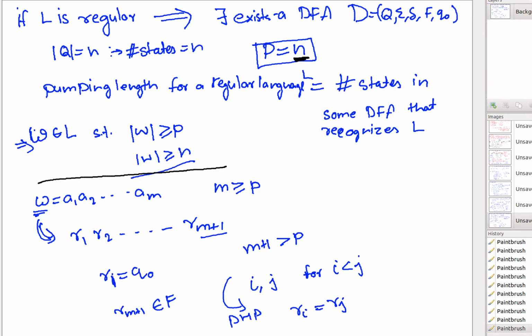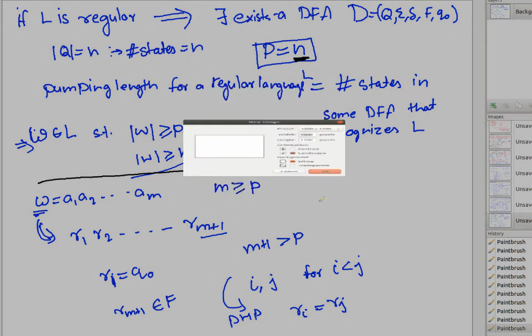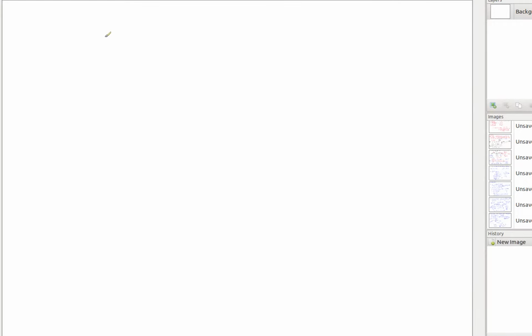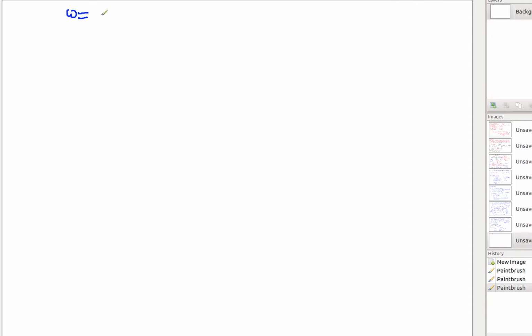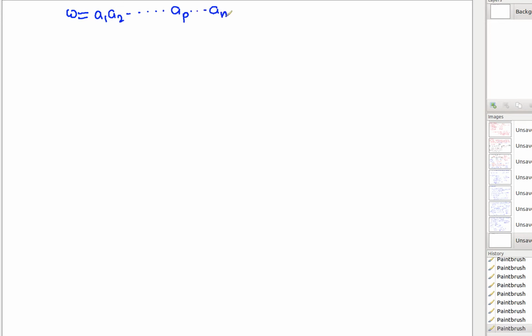Now when this is happening, let me redraw the same diagram that we have drawn, but now there is a small correction. When you pick this w, because you said m is greater than or equal to p, it means that w looks like a1, a2 up to ap, and then you might be having am.